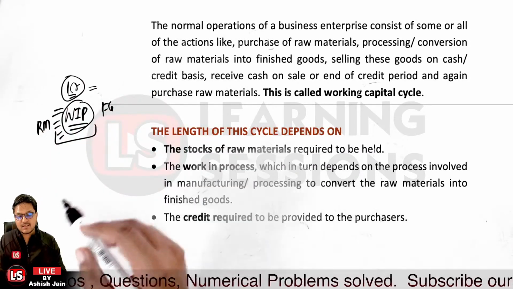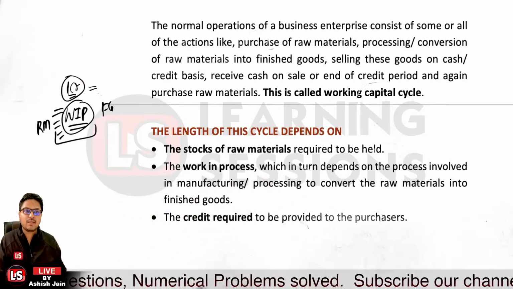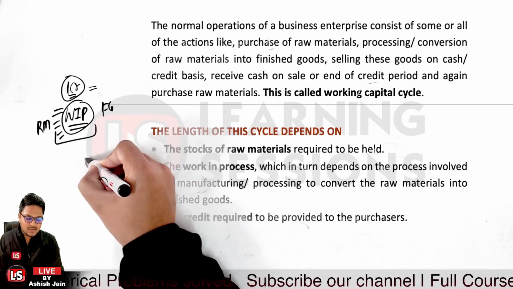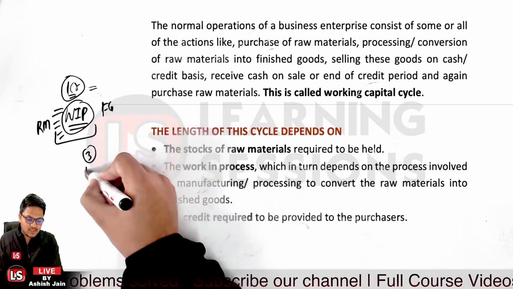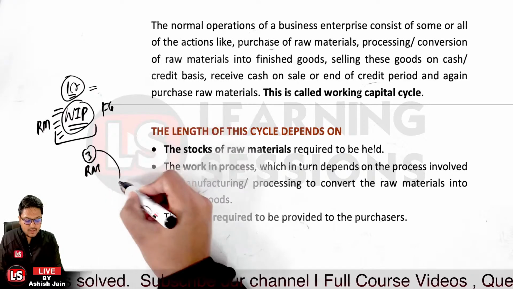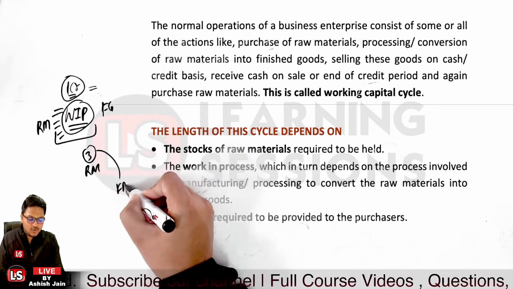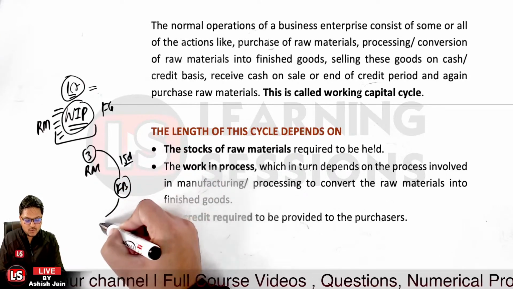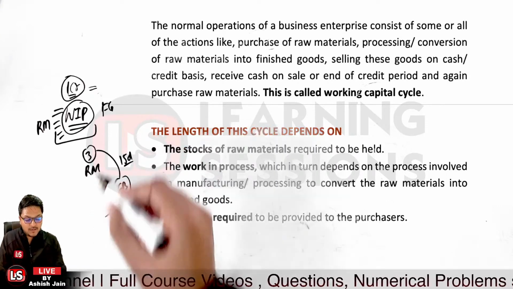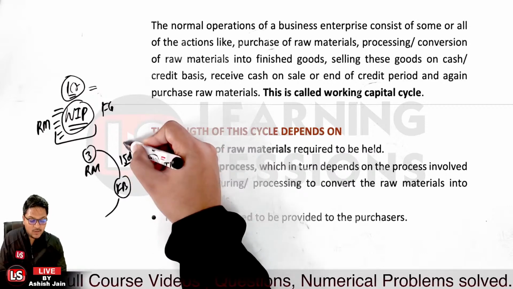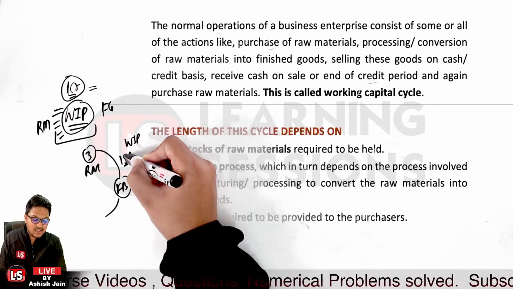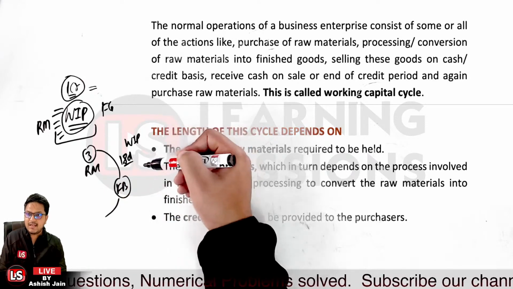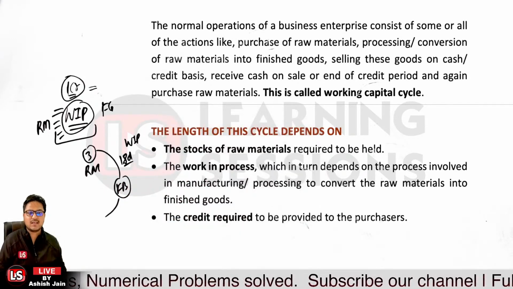Now, if work in process time is elongated, definitely our working capital cycle will be elongated. Let's take the case that previously we purchased the raw material. It took 3 days to purchase the raw materials, and further we converted it into the finished goods, and it took 15 days in between, and further we sold the goods. That's the separate part. Now, if this period, the work in process, is elongated, let's say now it is taking 18 days, definitely previously our operating cycle was somewhat shorter, but now it is elongated. So that's the case related to it.